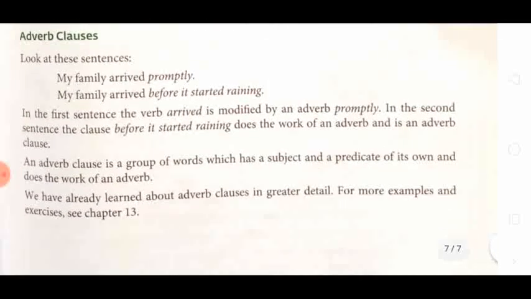Now about the adverb clause. My family arrived promptly. My family arrived before it started raining. Here promptly is an adverb. How did they arrive? Promptly. And here, when did they arrive? It is also adding something to the verb arrived, so it is called an adverb clause. In the first sentence, the verb arrived is modified by the adverb promptly. And in the second sentence, the clause before it started raining does the work of an adverb and is an adverb clause.